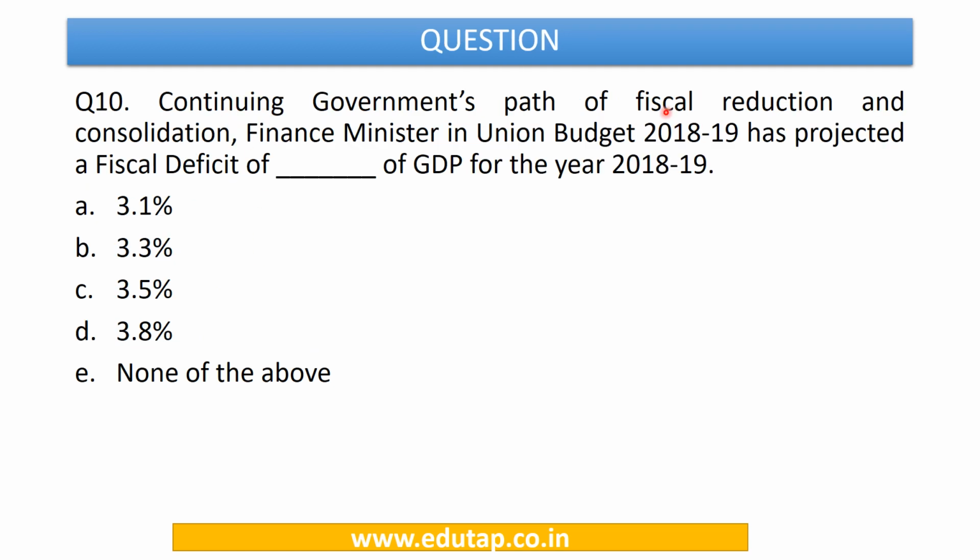Continuing the government's path of fiscal reduction and consolidation, the Finance Minister in Union Budget 2018-19 has proposed a fiscal deficit of dash of GDP for the year 2018-19. So in this question, we are being asked about the fiscal deficit target for 2018-19 as a percentage of GDP. Options are 3.1%, 3.3%, 3.5%, or 3.8%, or none of the above. So this is something which we must be aware about, the fiscal deficit target.